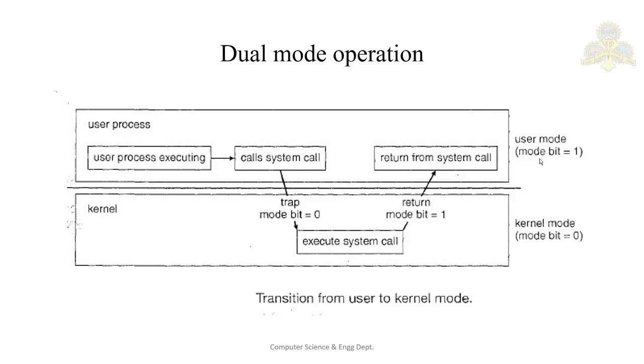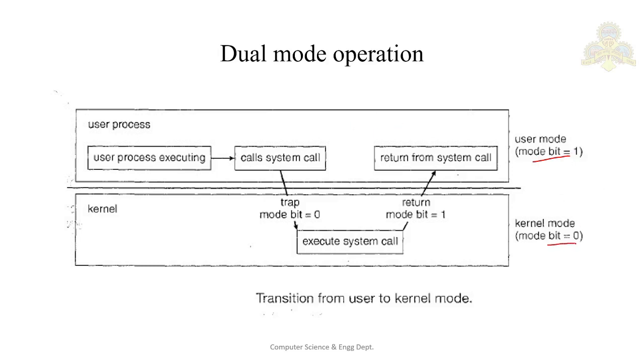I'll repeat again. This mode bit is added to the hardware of the computer, and it indicates whether the process is executing in user mode or kernel mode. Whenever the mode bit is set to 1, it is executing in user mode.